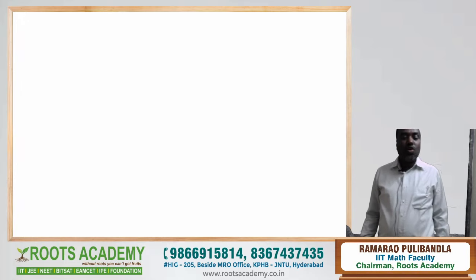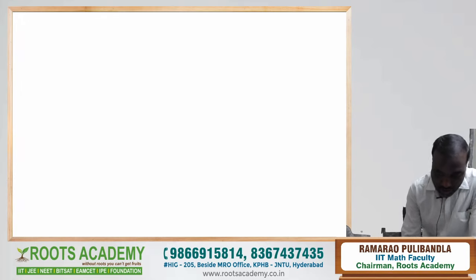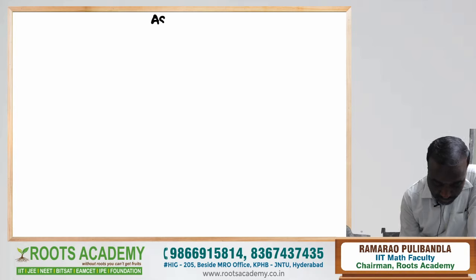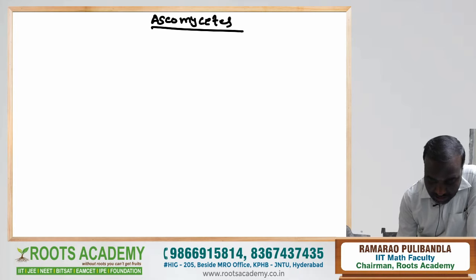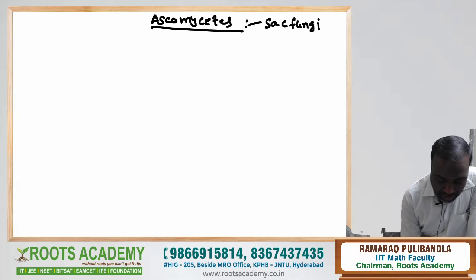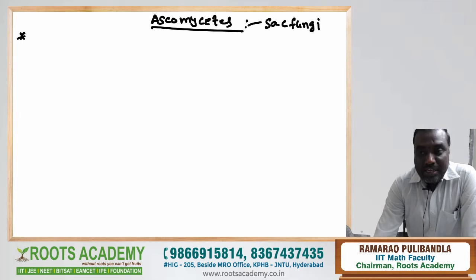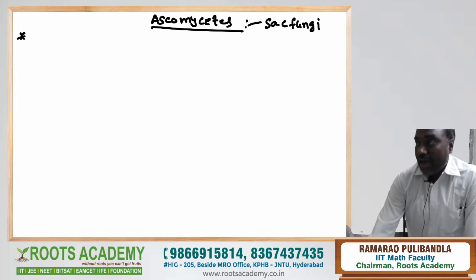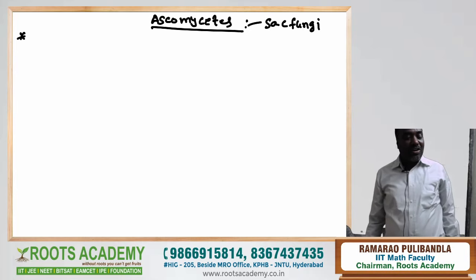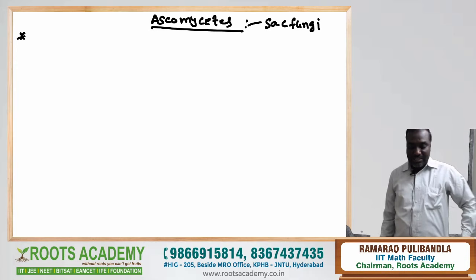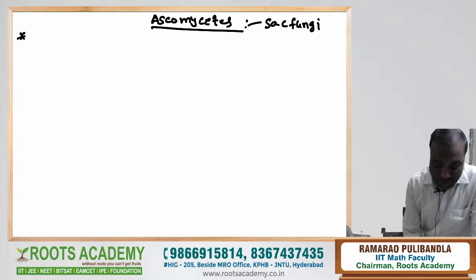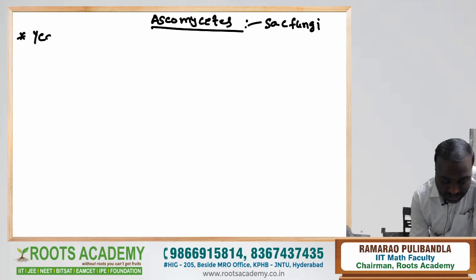Second one is the Ascomycetes. These are called the sac fungi. Members of Ascomycetes are mostly saprophytes. Some are saprophytes, and some are present on dung also, which are called coprophilous. These Ascomycetes members include Penicillium and yeast.